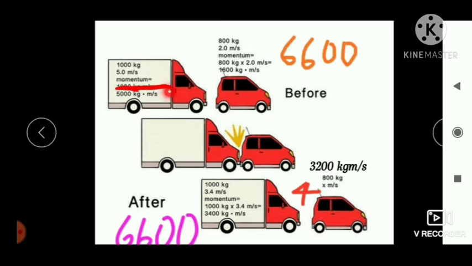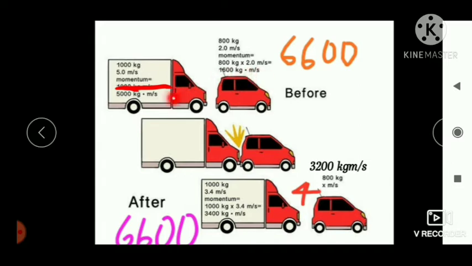Then what is the momentum of this truck? Yes, momentum is equal to mass into velocity. Mass is here 1000 kg and velocity is 5 meter per second. Then momentum is equal to 5000 kg meter per second. And what about the car? Yes, mass into velocity. Mass is 800 kg, velocity is 2 meter per second. Then momentum is equal to 1600 kg meter per second.